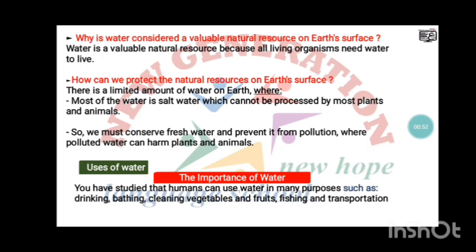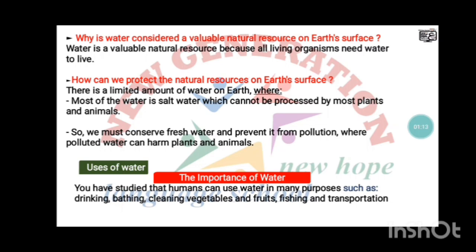Give reason we must conserve fresh water and prevent it from pollution. Why? Because there is a limited amount of water on Earth and most of the water is salt water which can't be processed by animals and plants. Yes, super.